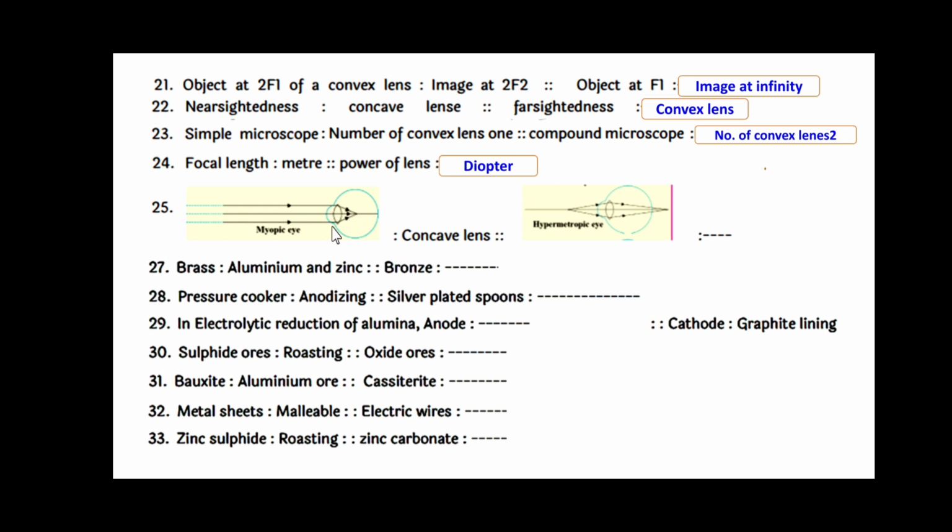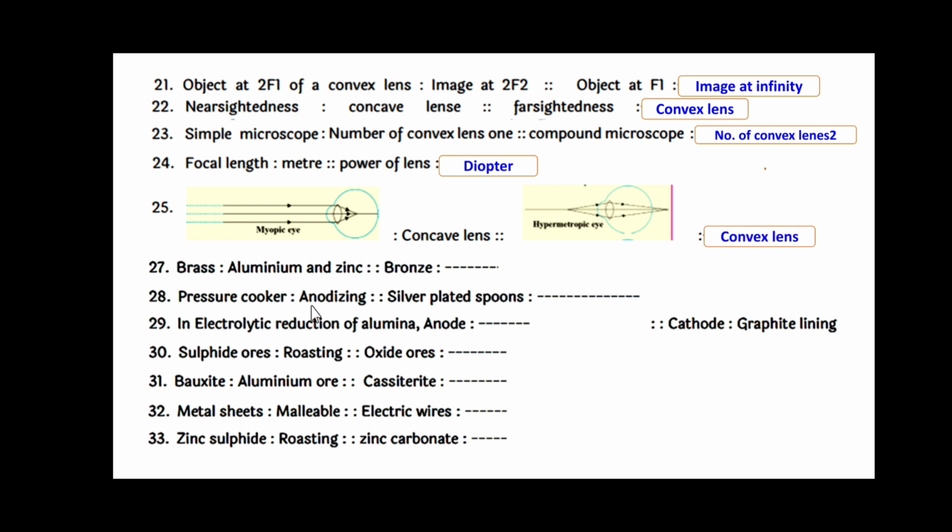Here you could see the defect in the eye, that is myopia. The image is formed between the lens and the retina. Therefore, it can be corrected with the help of a concave lens. And here you could see hypermetropia, a defect in vision. The image is formed behind the retina. Therefore, this can be corrected by using a convex lens.